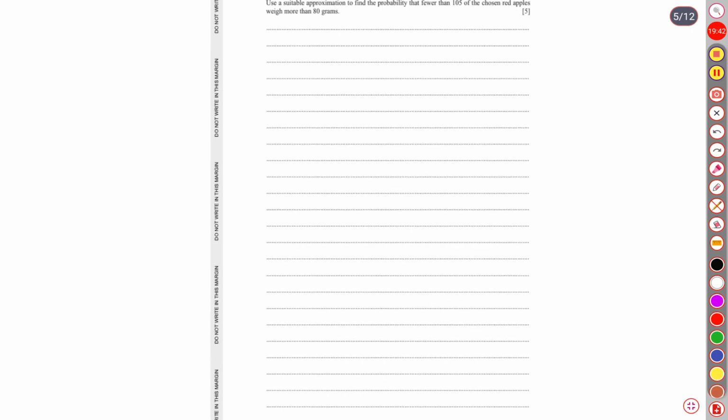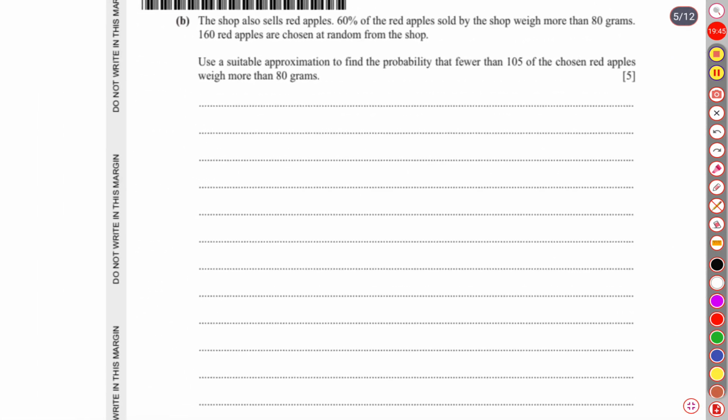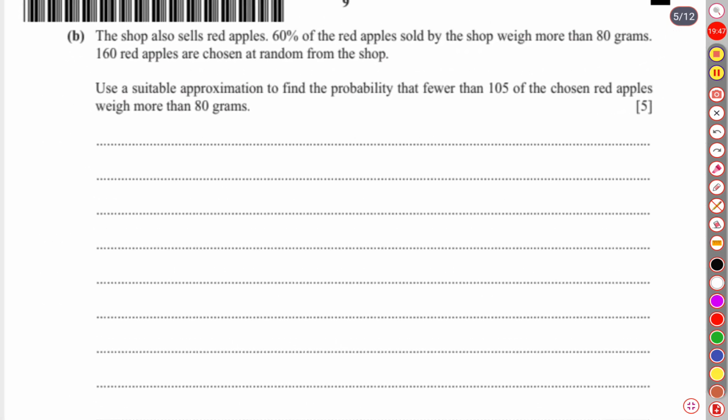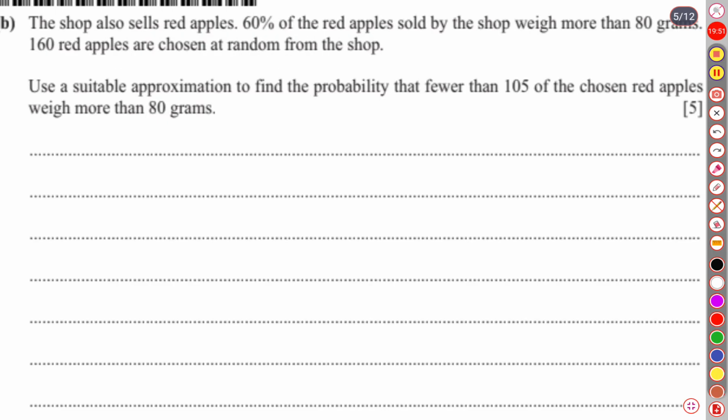Question number B says, the shop also sells red apples. 60% of the red apples sold by the shop weigh more than 80 grams. 160 red apples are chosen at random from the shop. Use a suitable approximation to find the probability that fewer than 105 of the chosen red apples weigh more than 80 grams. So it is very clear that there is a clue word in the question. The clue word is approximation.